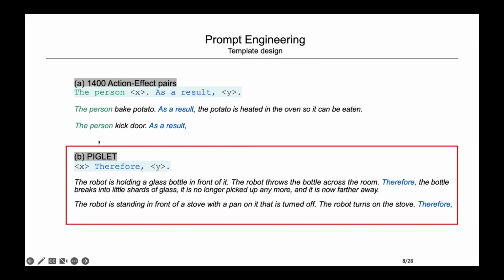And for PIGLeT, we keep the format of precondition descriptions and actions that is depicted in X here, and add "therefore" before the effect description, and also one example.